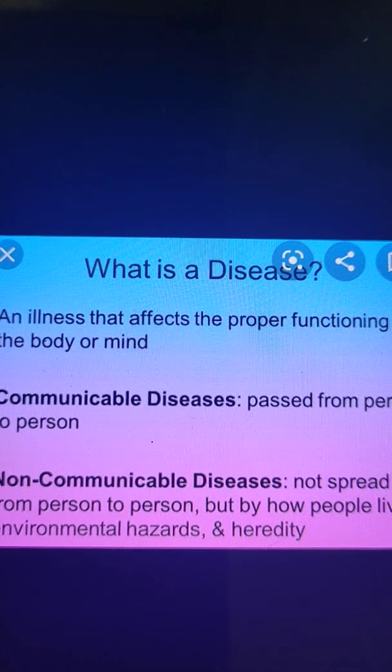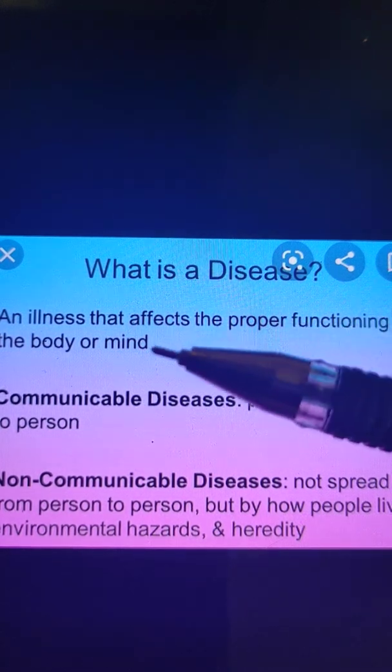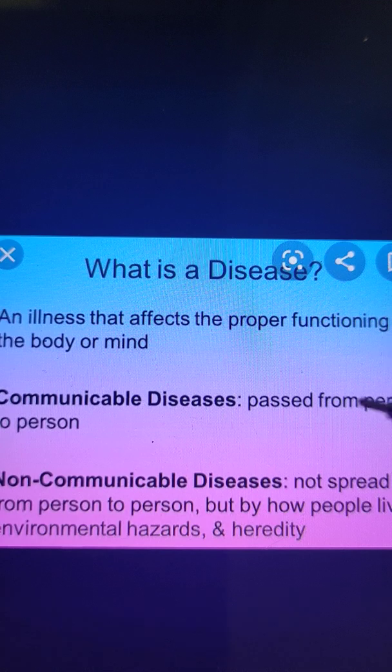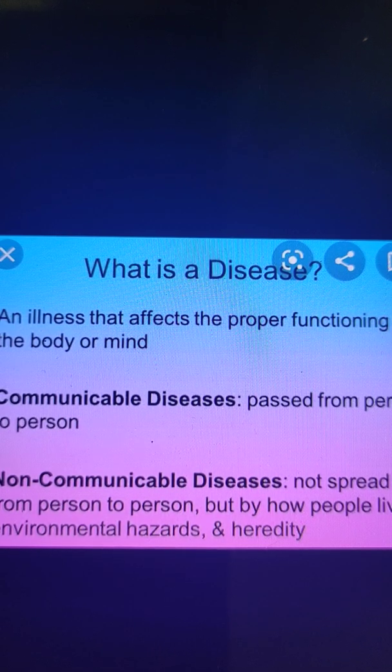So, what is a disease? A disease is an illness that affects the proper functioning of the body or mind. Disease is the condition when our body or a part of it doesn't function properly, and these diseases are caused due to many reasons. The first and most important reason is the lack of a proper diet.